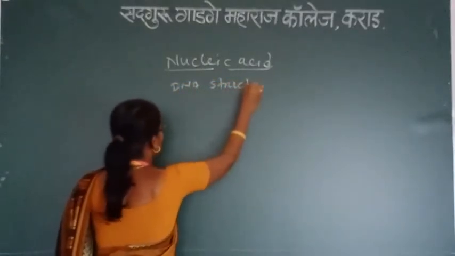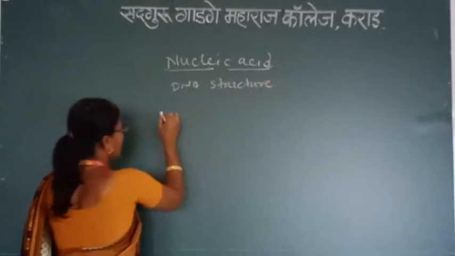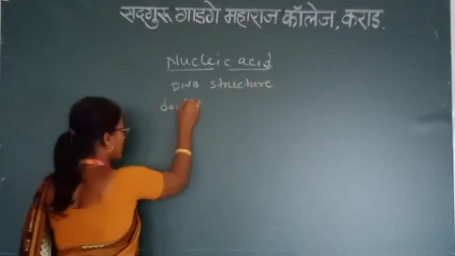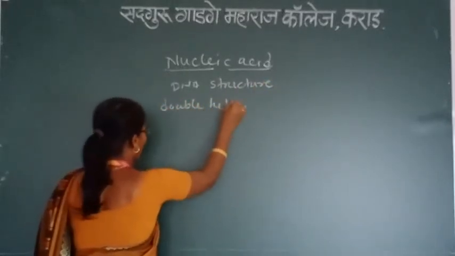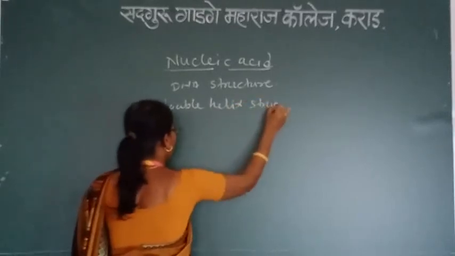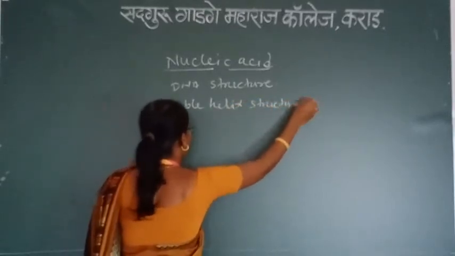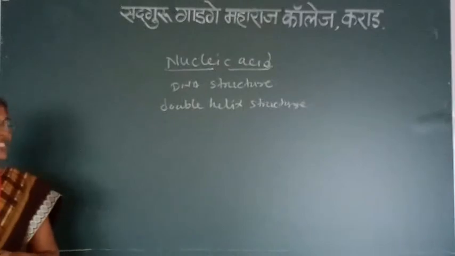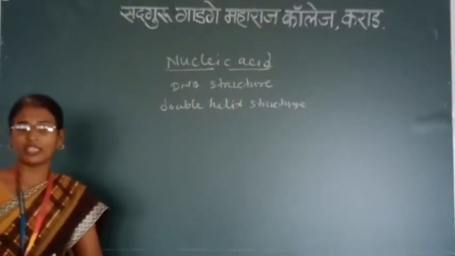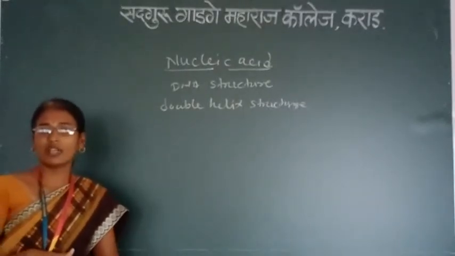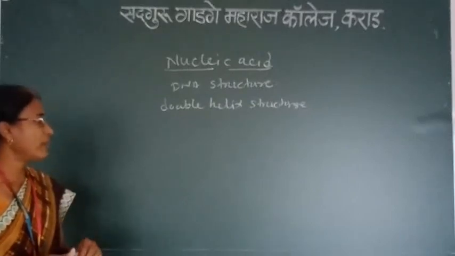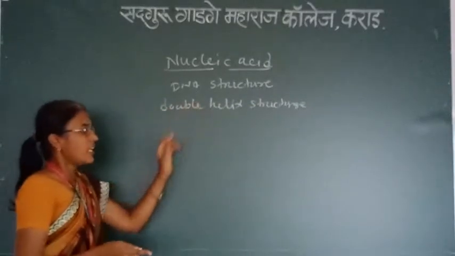DNA structure. DNA is a double helical structure, which was discovered by Watson and Crick in 1953. For this discovery, they got the Nobel Prize. Double helical structure.